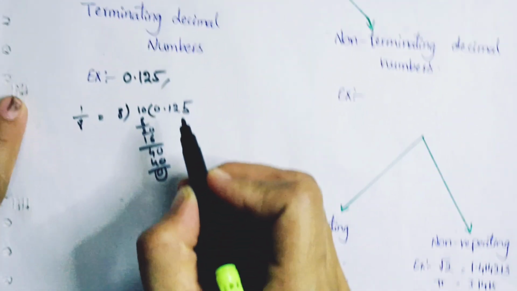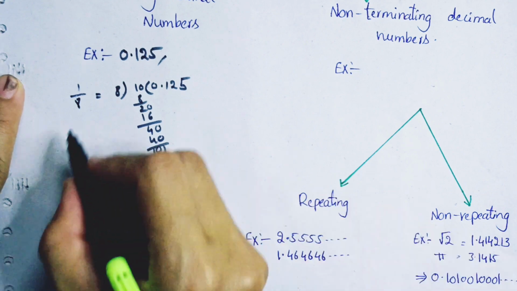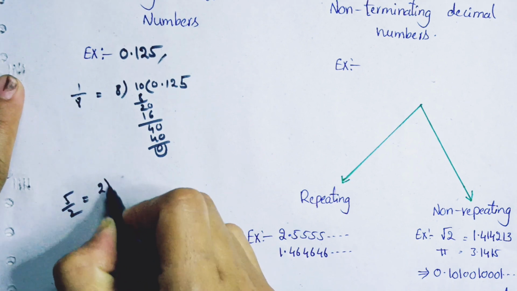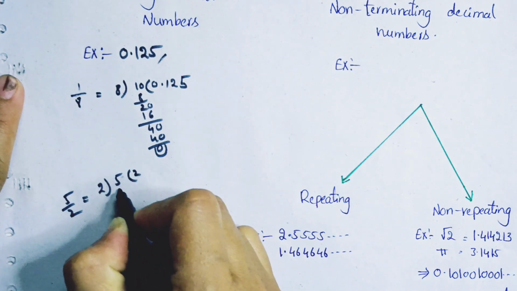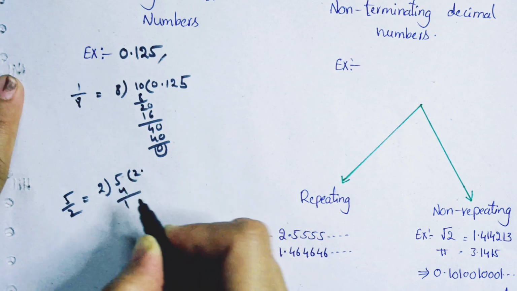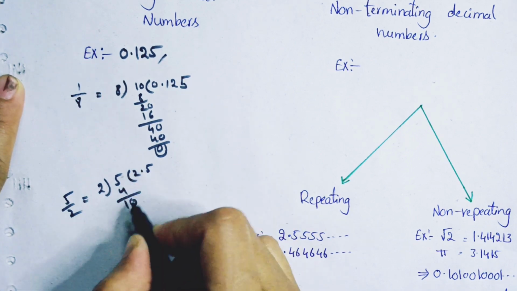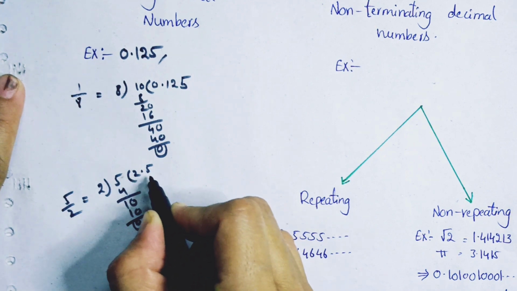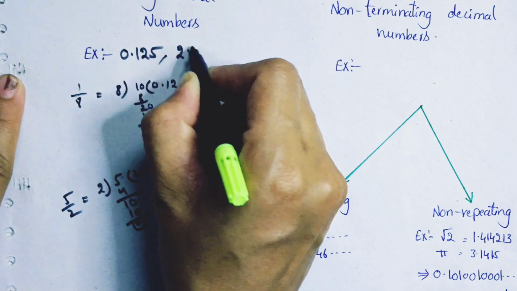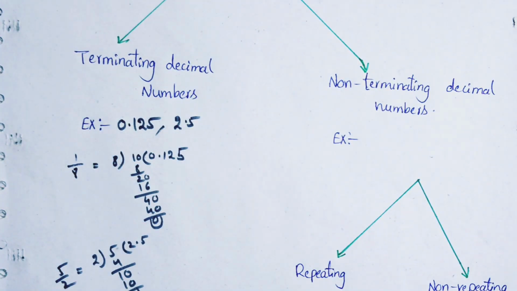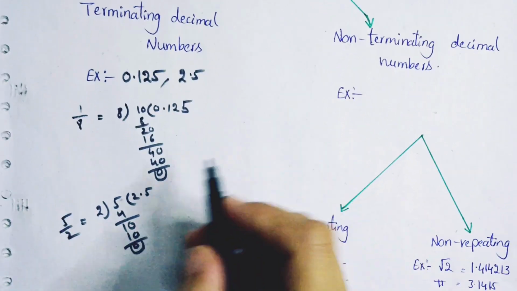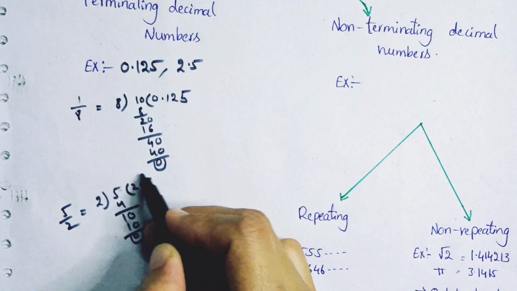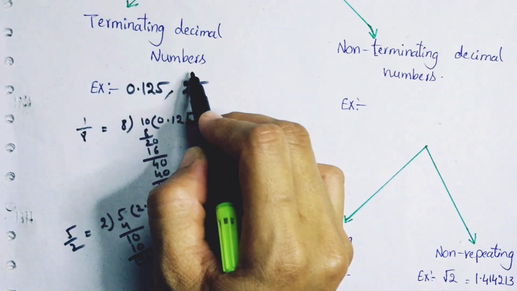So this number we call a terminating decimal number. Let's see another example. Suppose I take 5 by 2. 2 twos are 4, 1 I am getting. So I am putting a point here and 0 here. Then 2 fives are 10. We are getting 0 as remainder and it ended with 2.5. Therefore 2.5 is also a terminating decimal number. Now it's clear, guys. Whenever it stops and you get 0 as remainder, that number we call a terminating decimal number.